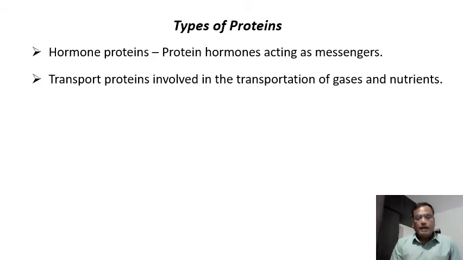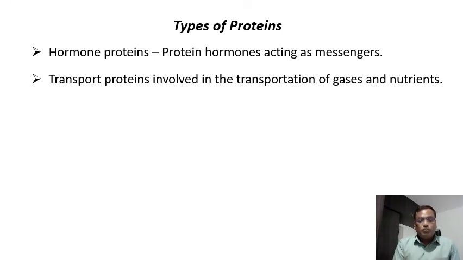Then I already mentioned the messengers, which are called hormones. Of course, we have steroid hormones and protein hormones. Steroid hormones are lipid in nature, whereas the peptide hormones are made up of protein molecules. Many hormones are proteinaceous in nature, and they play a very important role in the normal functioning of the body by transporting messages from gland to the target cells.